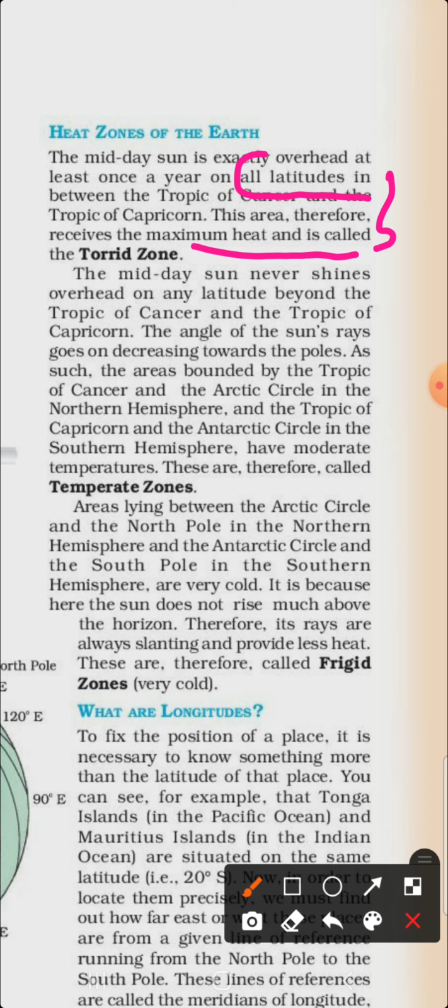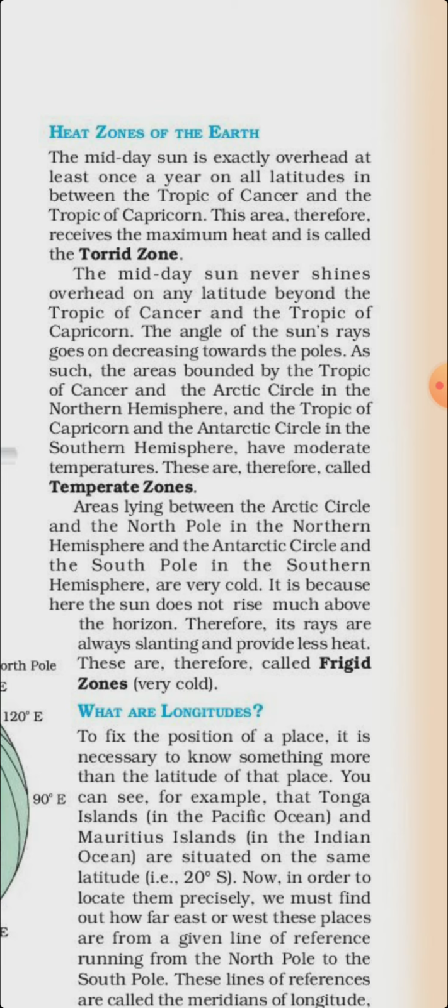Then next question. Why is it 5:30 p.m. in India and 12 noon in London? Answer is given in the last page, page number 16. India is located east of Greenwich at 82 degree 30 minutes east, 5 hours and 30 minutes ahead of Greenwich Mean Time. So it will be 7:30 p.m. in India when it is 2 p.m. in London. That is the answer of question number G.